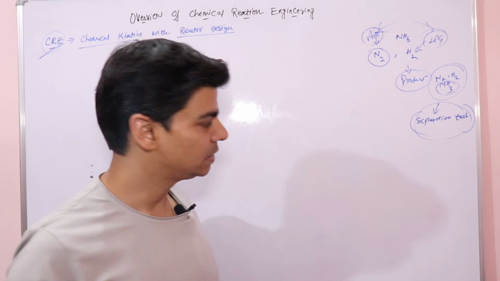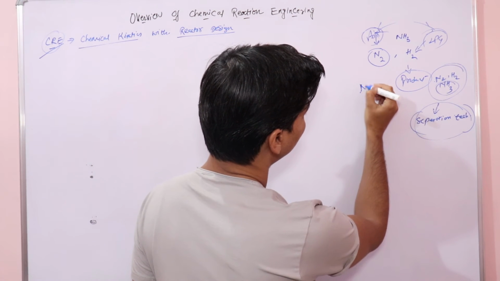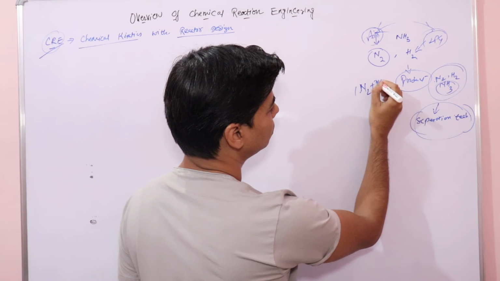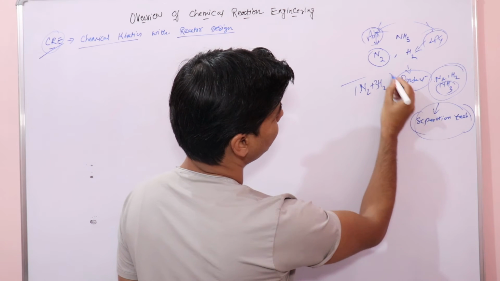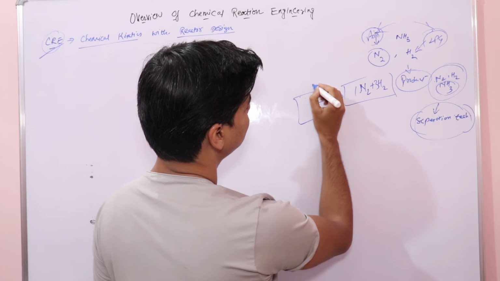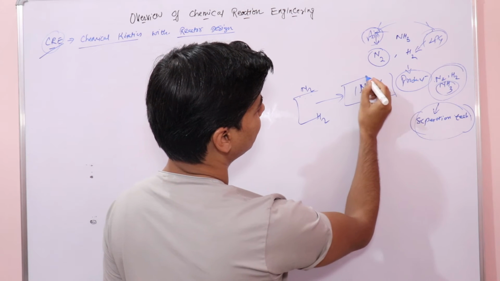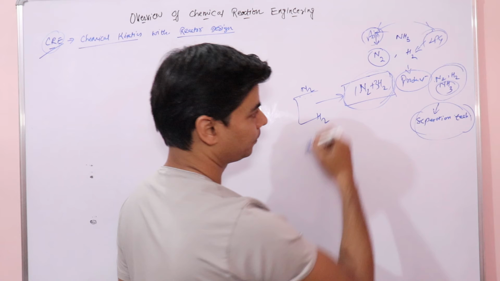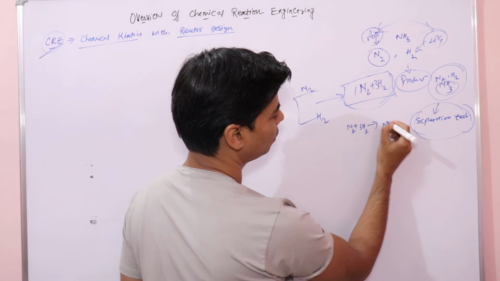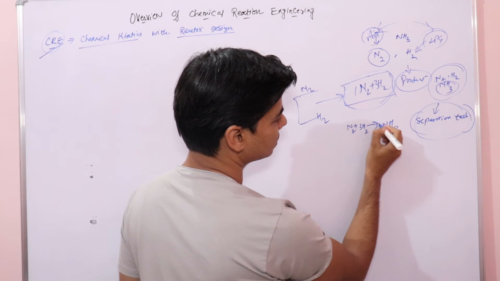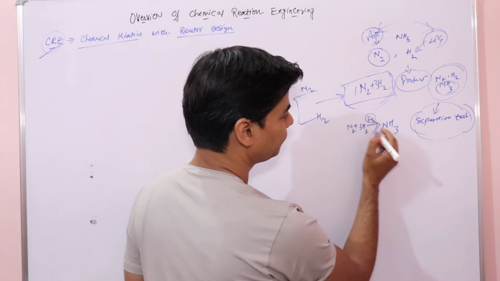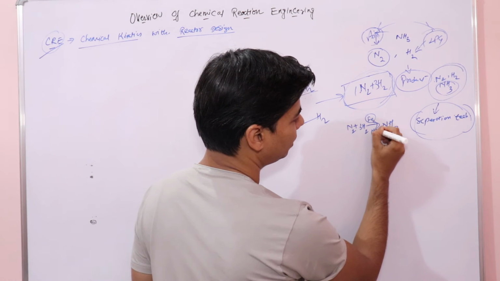And in chemical reaction engineering, what we would be studying is when nitrogen and hydrogen, in the ratio 1:3, are passed in a chemical reactor. What is happening here? Once you know this reaction, that nitrogen reacts with hydrogen to give you ammonia, this occurs in the presence of heated iron, and molybdenum is a promoter.